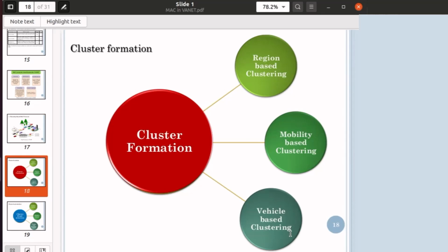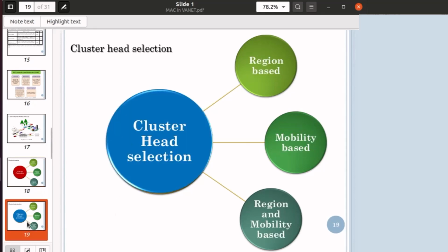However, vehicle based clustering was used in very few papers, and I have not seen any recent papers on it. Most of the work is done in mobility based clustering. Now how you can extend your research in mobility based clustering or region based clustering, that I will tell you.